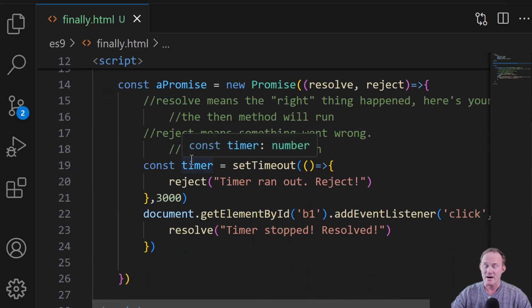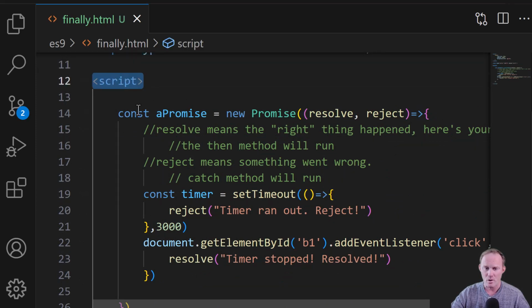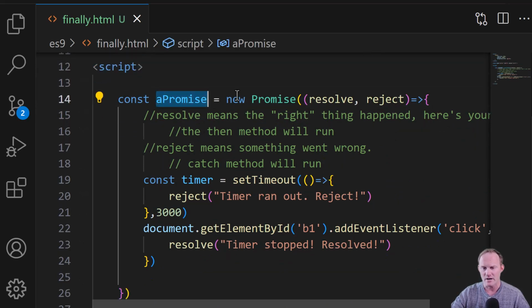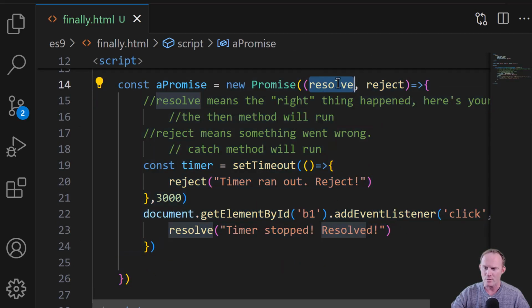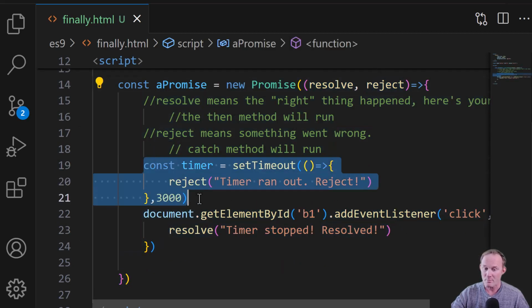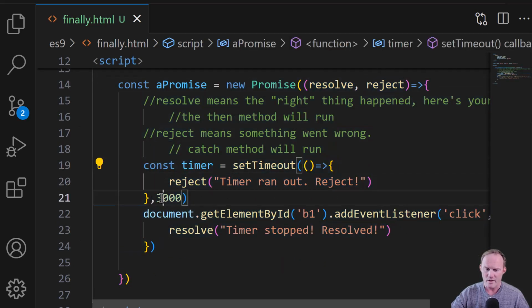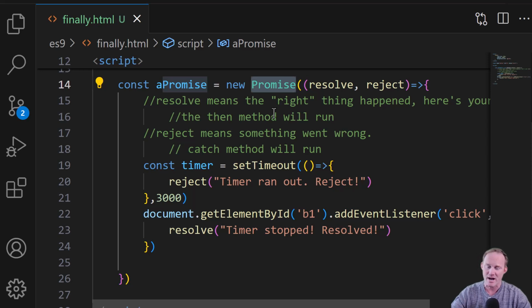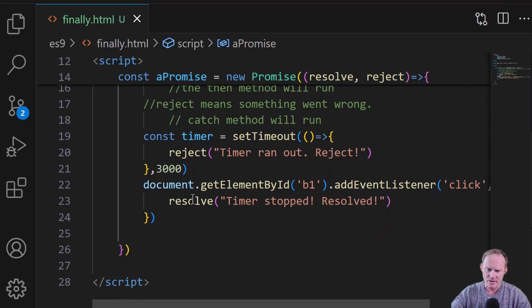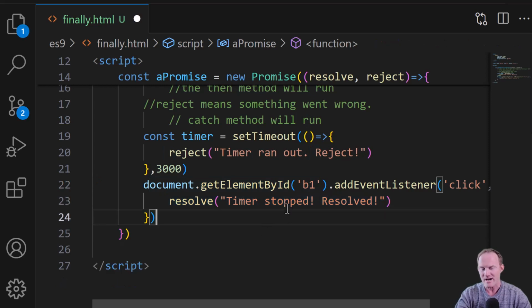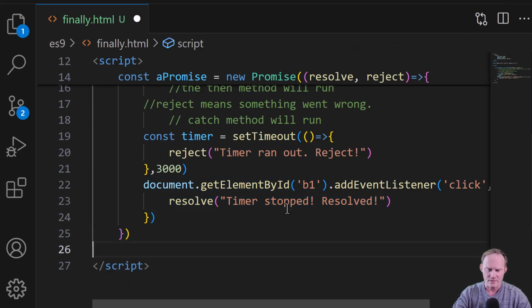Okay, so the whole thing here, we've got a button up here, line 10. As soon as our file loads up inside of our script, we're going to build this variable of promise. It is a new promise, which always, again, comes with resolve and reject. We're going to build a timer, so setTimeout, wait 3 seconds, and reject. So that is going to kill the promise, and catch is going to run outside. If the user clicks on the thing with the ID of B1, which is our button, then we're going to resolve. That is the end of our function.